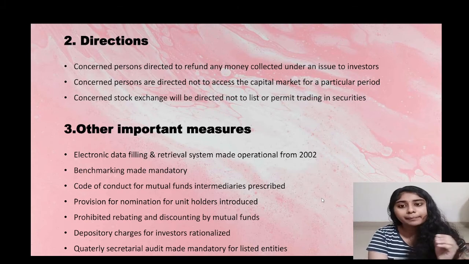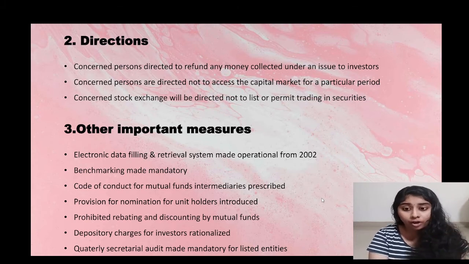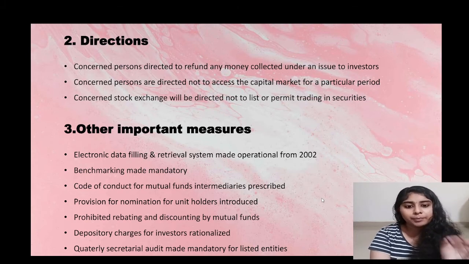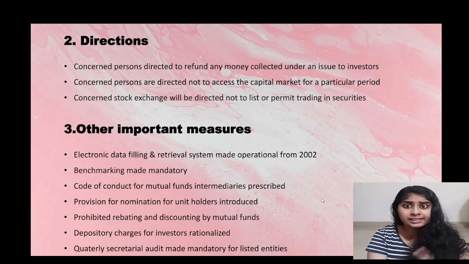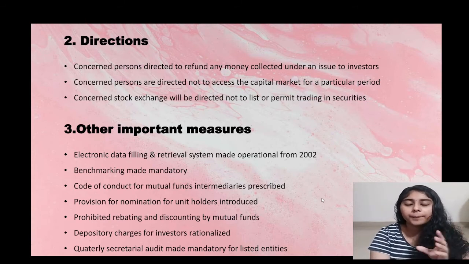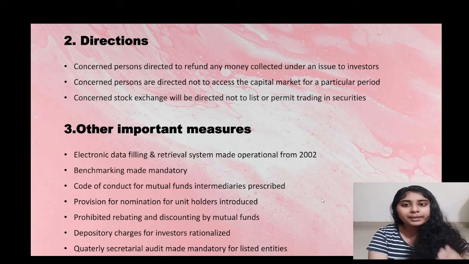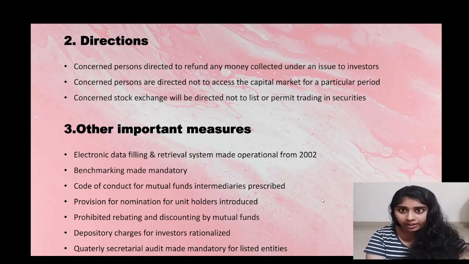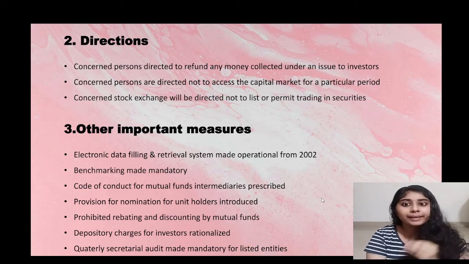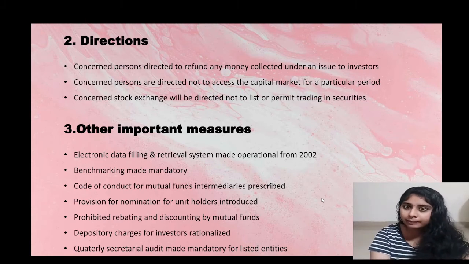Okay, and SEBI can also direct the concerned stock exchange not to list or permit trading in the security. That is, if SEBI feels that some company is not going according to the rules and regulations or is doing some malpractice or insider trading, SEBI can also direct the stock exchange not to allow the trading of securities of that company. So these are the main directions that SEBI can give.